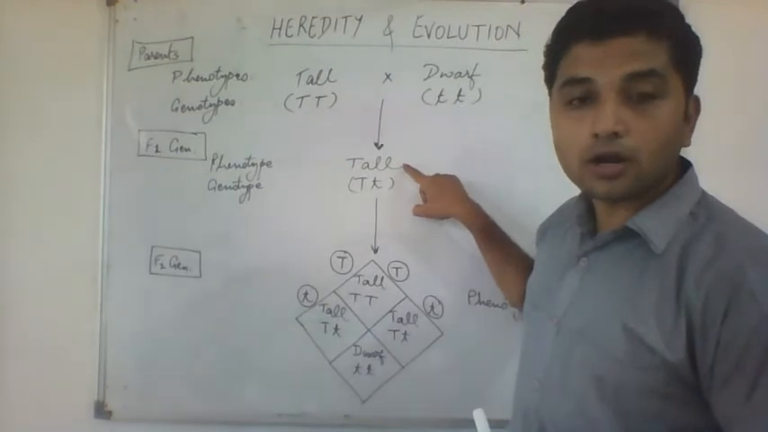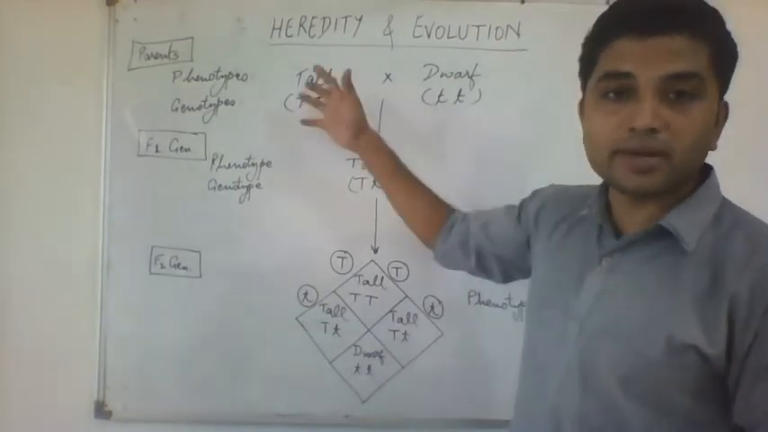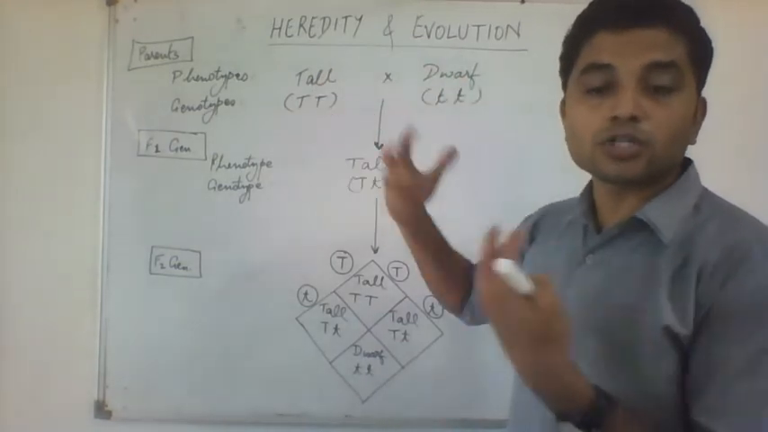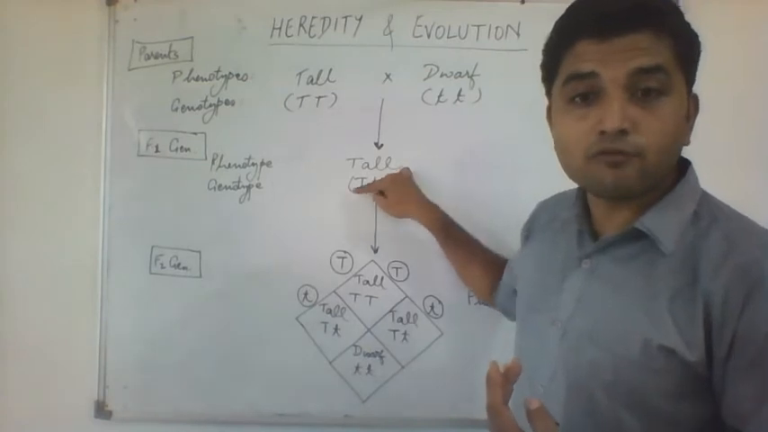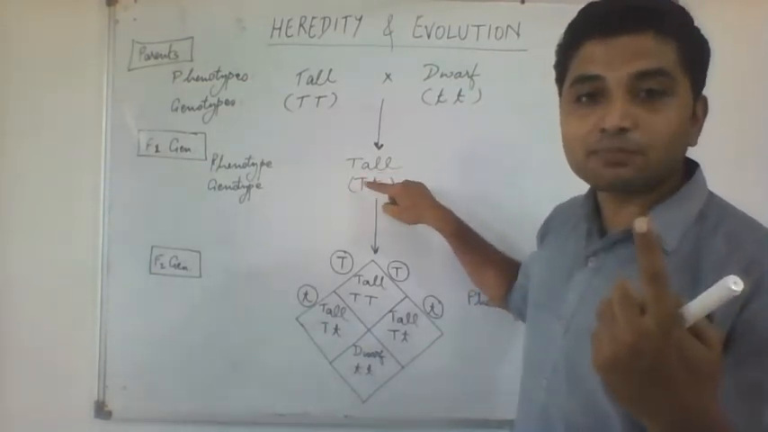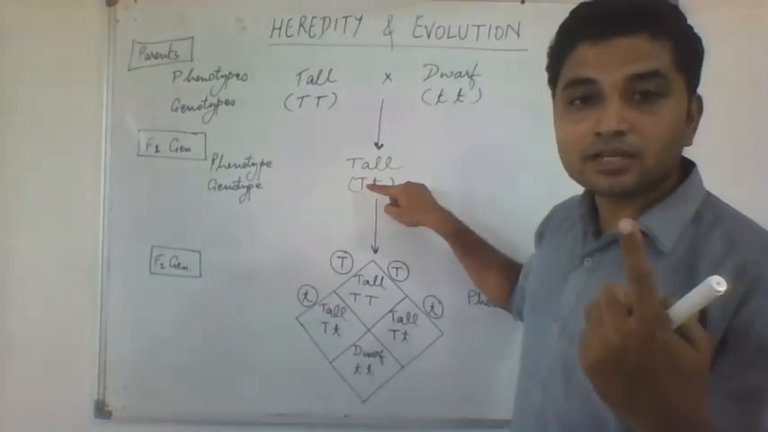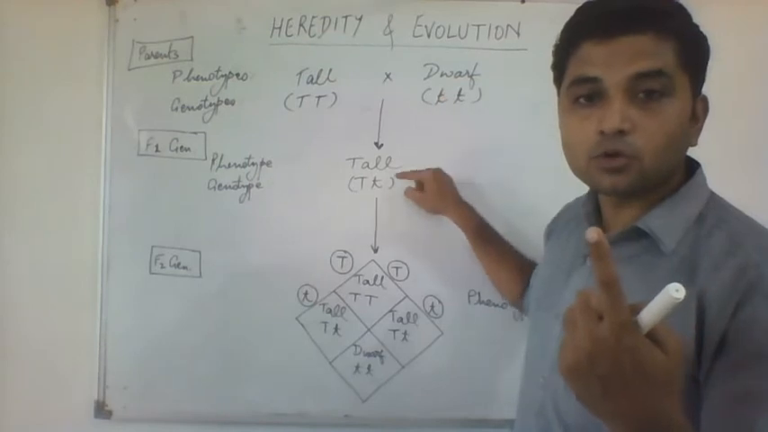They were all tall, but you can understand they will all be hybrids because their parents were tall and dwarf. When you cross a tall and dwarf, you will get a hybrid. Here, see, they have factors of both the parents, but only one factor is expressing itself. The capital T is producing a tall. What about the small t? It is not producing dwarf.